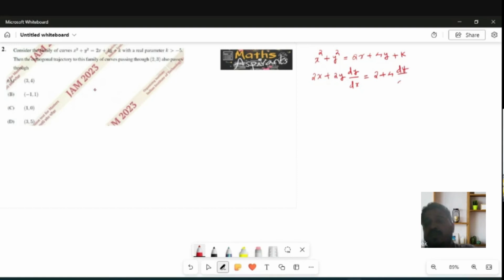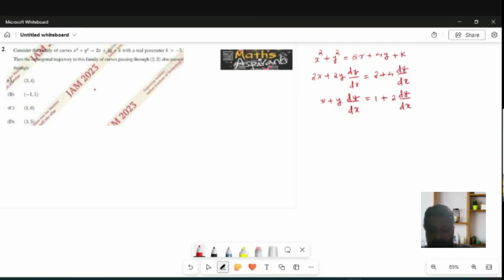K is a constant, so that becomes 0. Cancelling 2, x plus y dy by dx is equal to 1 plus 2 dy by dx.